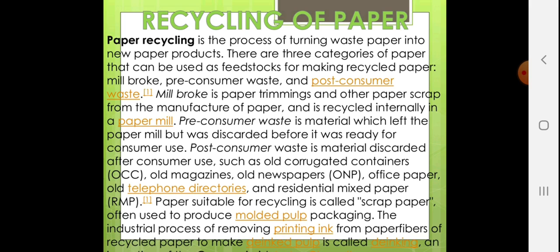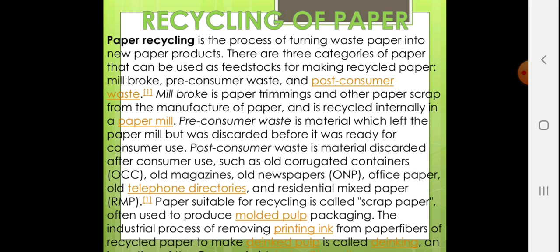Pre-consumer waste is material which left the paper mill but was discarded before it was ready for consumer use. Post-consumer waste is material discarded after consumer use, such as old corrugated containers (OCC), old magazines, old newspapers, office papers, old telephone directories, and residential mixed papers.